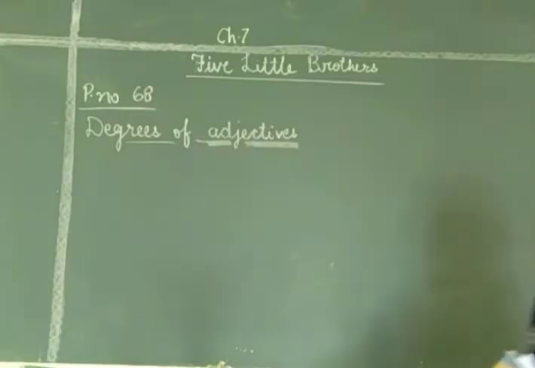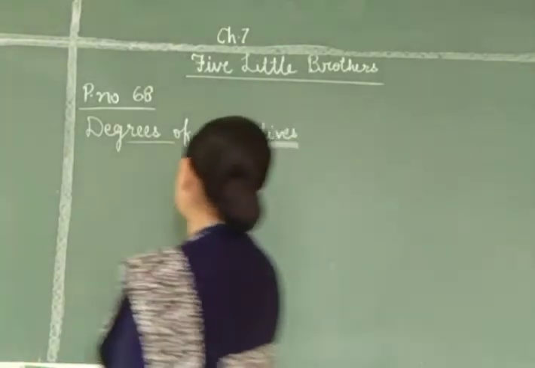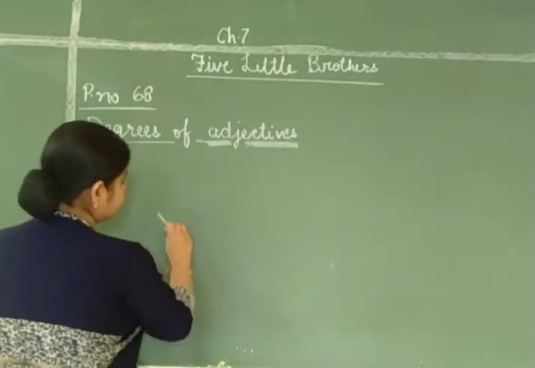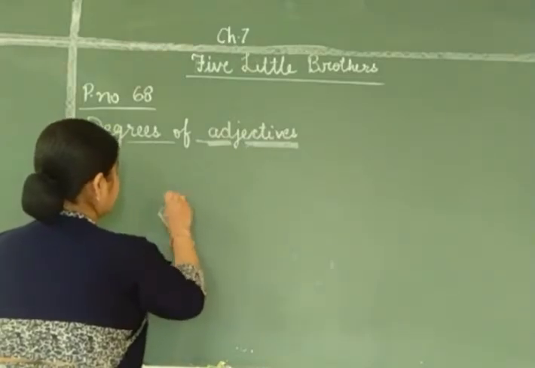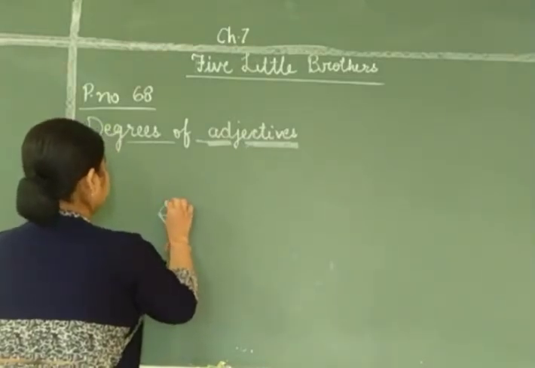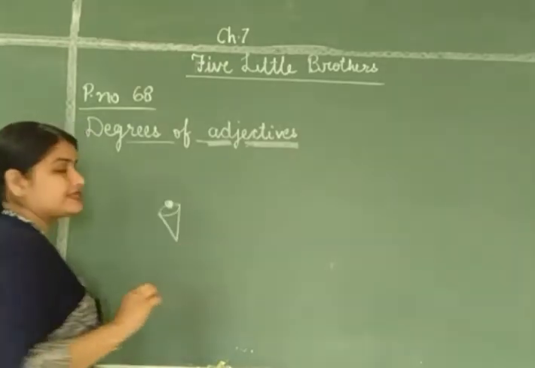Okay. So, let me give you an example. The simplest example is an ice cream. If it is an ice cream, this will be its name.